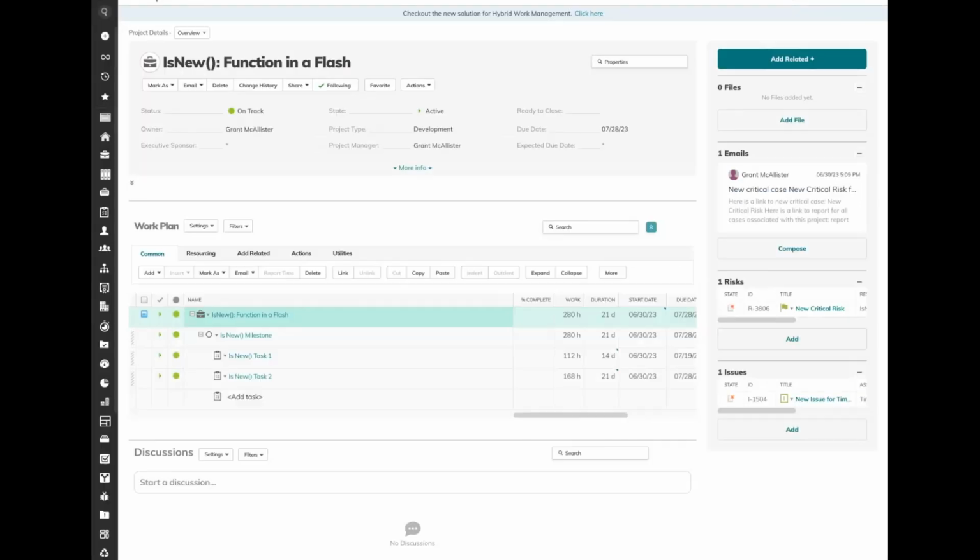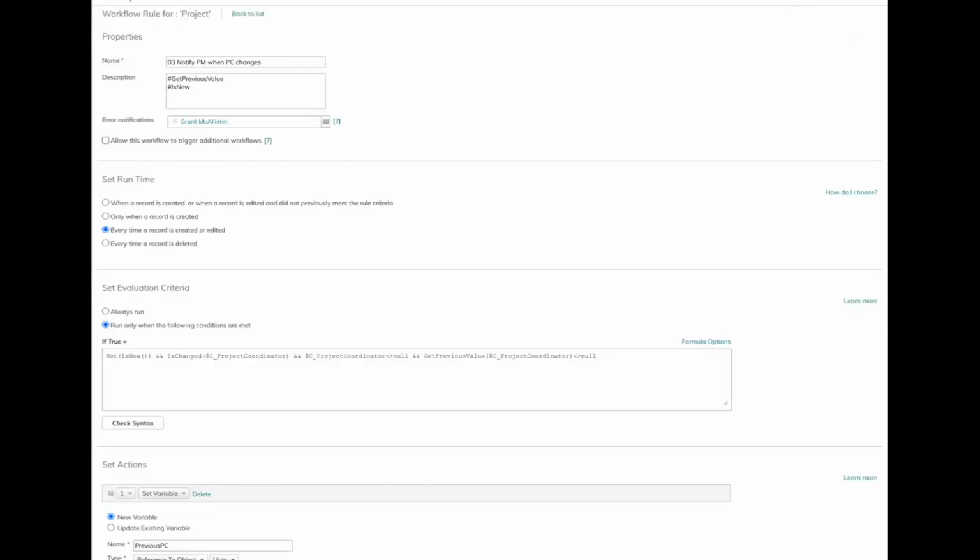That's right. For our third use case, we want to look at how we can make our rules more efficient. For this one, I want to look at a function in a Flash that I did for get previous value. That function is only designed for existing items in the system. Let's have a look at that now.